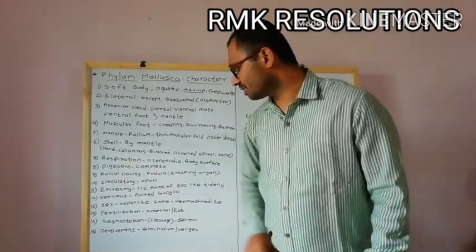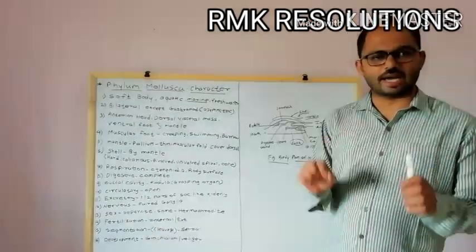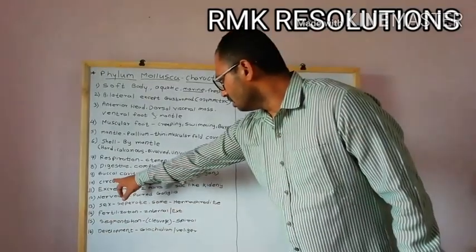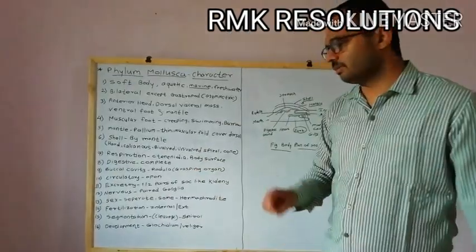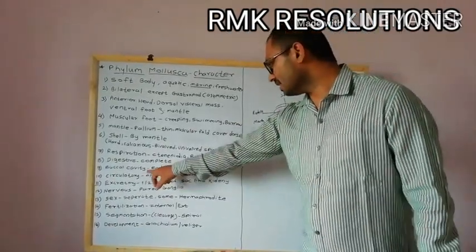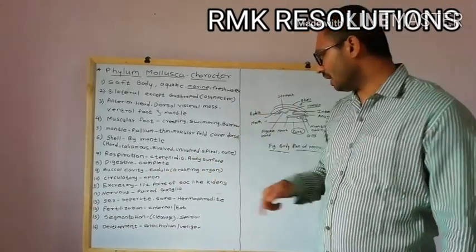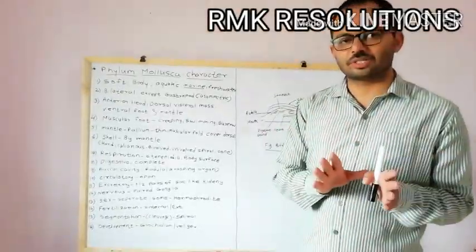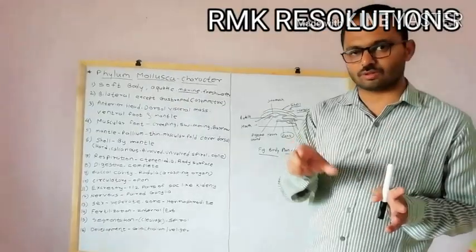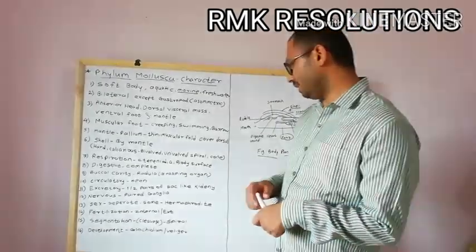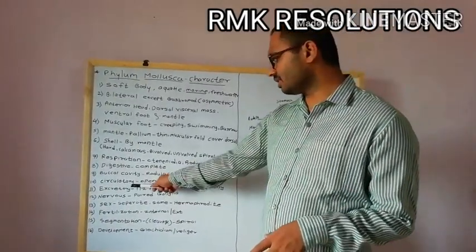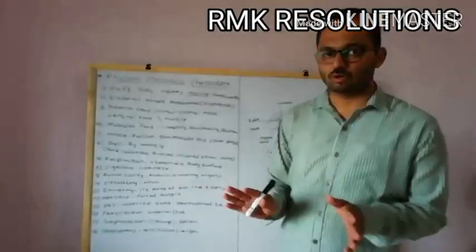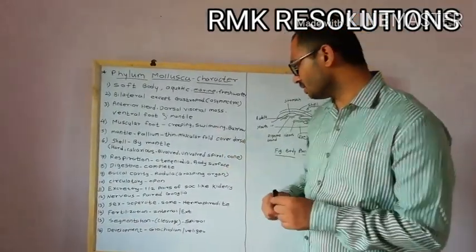Then let's see the digestive system. In the case of the mollusca, the digestive system is a complete digestive system. Then the buccal cavity, it is found in the mouth, and inside the buccal cavity there is a radula. Radula means the grasping organ. This is a teeth-like structure developed in the mouth of the mollusca that is used for grasping the food material. Then the circulatory system of the mollusca, it is an open circulatory system. This is not closed, an open circulatory system is found.